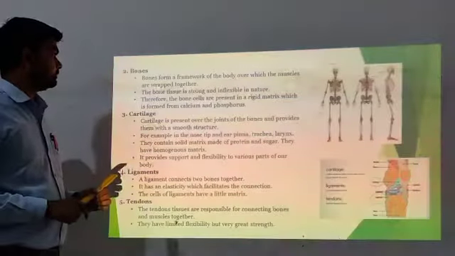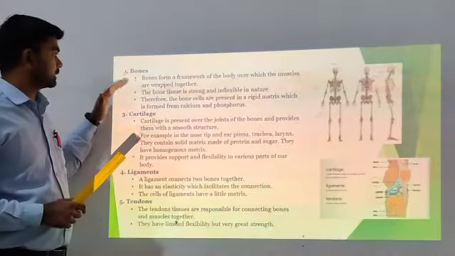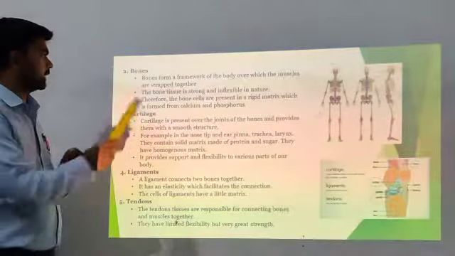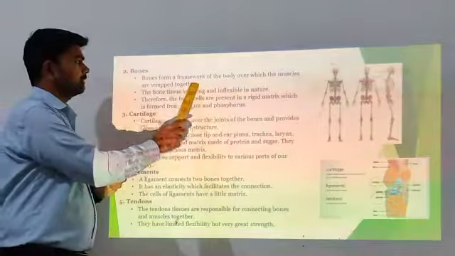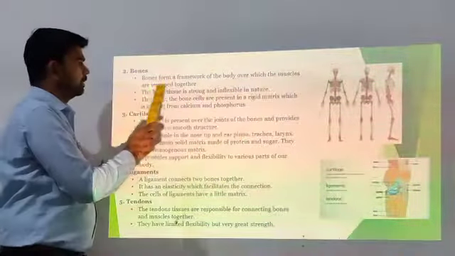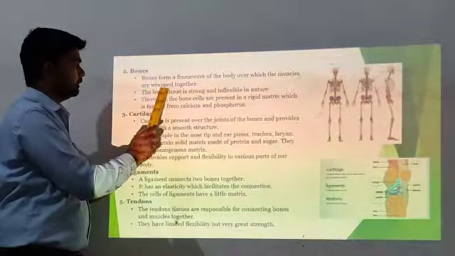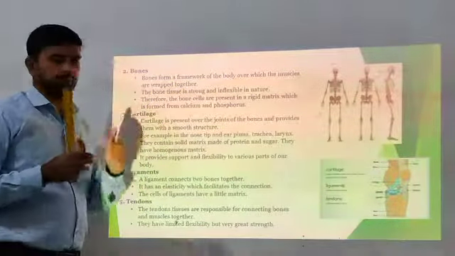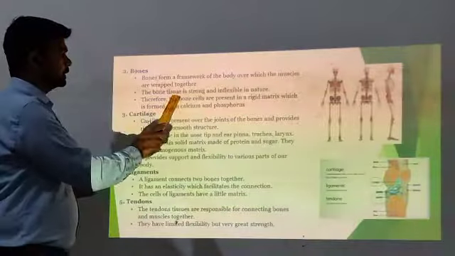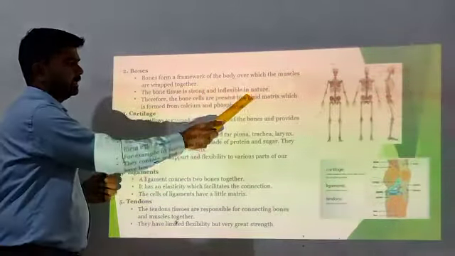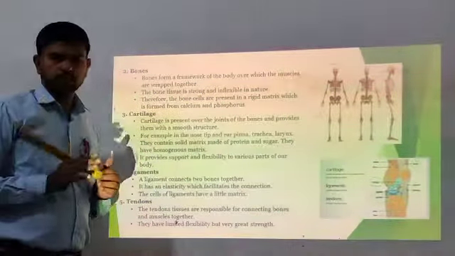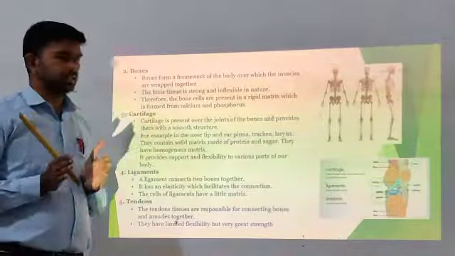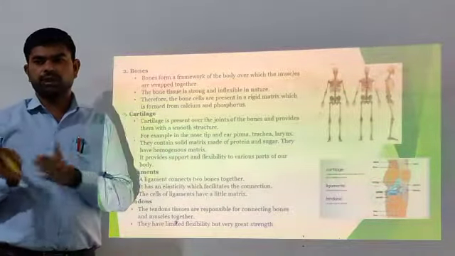Next, the second type of connective tissue is bone. Bones form the framework of the body, on which muscles are wrapped together. Bone tissue is strong and inflexible in nature, which means it is not flexible.